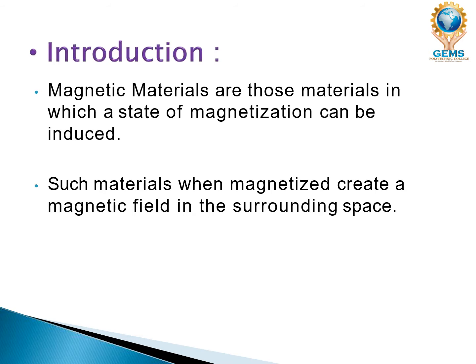So that is called a magnetic material, wherein it creates a magnetic field around its surrounding spaces. When you use a magnet on a pin, this pin will be attached to that magnet, so it becomes magnetized. After that, when you use the same pin to catch another pin, this pin will catch another pin. That's called a magnetic material, which has the property of getting magnetized in the surrounding spaces.